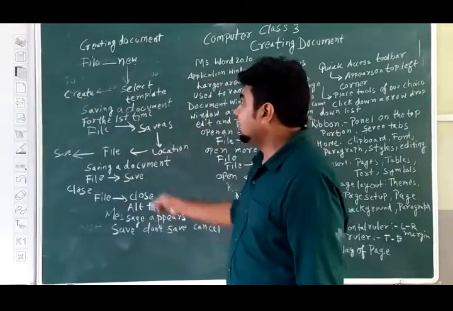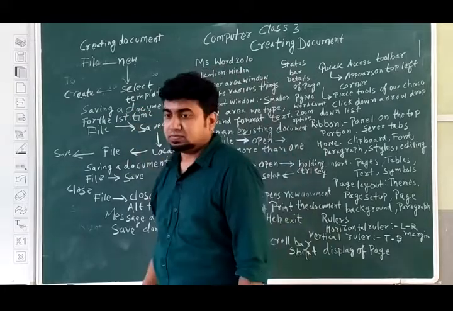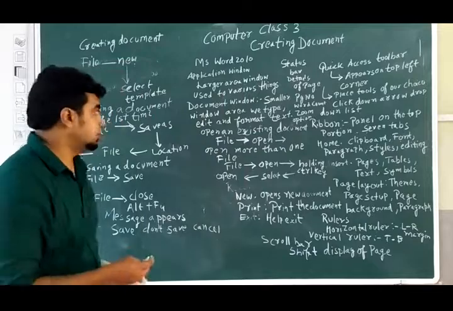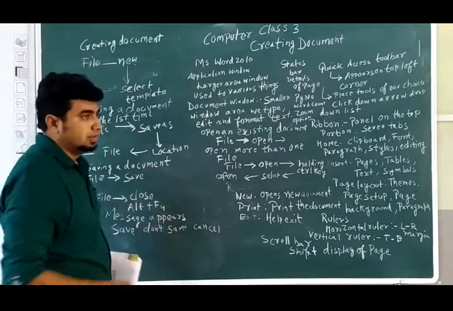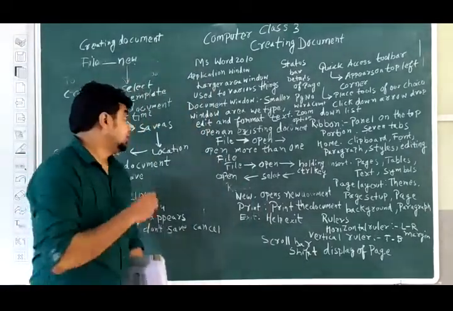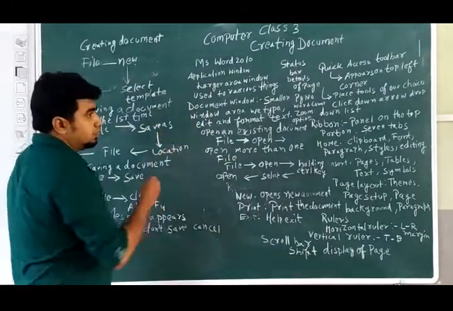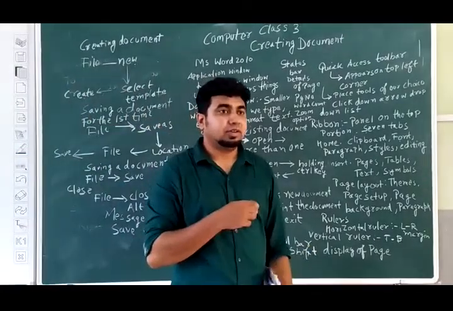Now the second thing is saving the document. Saving the document for the first time: go to File, then Save As. Save As means the location where you want to save it. You can choose C drive, D drive, E drive, or anywhere.